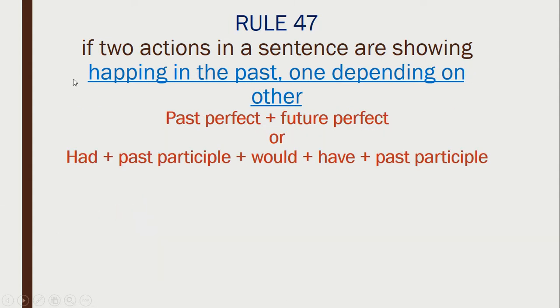Okay. Now the next rule is that two actions happen in the past, but not one after the other; one action depends on the other. Then what is the rule of the tense? It should be like this: past perfect in the first sentence, the first action, and the second is future perfect. Or you can use this also: had, then past participle, would have, past participle. You will get a clearer idea when we use an example.